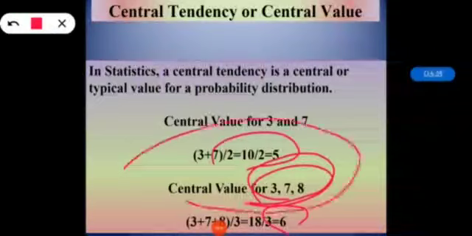Now there are measures of central tendency, and as I said, there are three main measures of central tendency: mean, median and mode. These measures give different indications of the central value in the distribution. According to the particular need, the appropriate measure of central tendency is used. All the details of these three main measures, mean, median and mode, we will see in our next section.